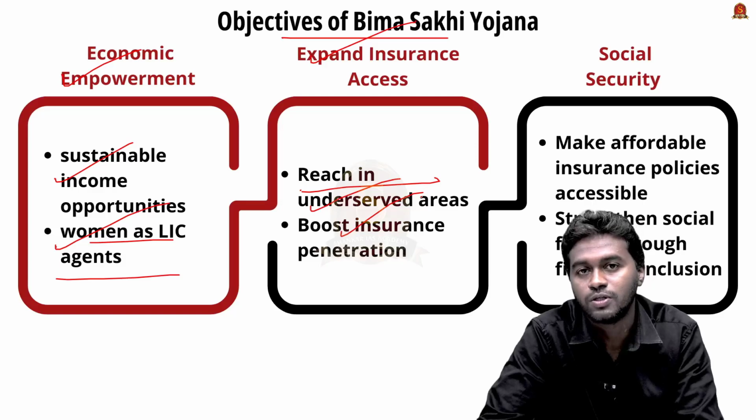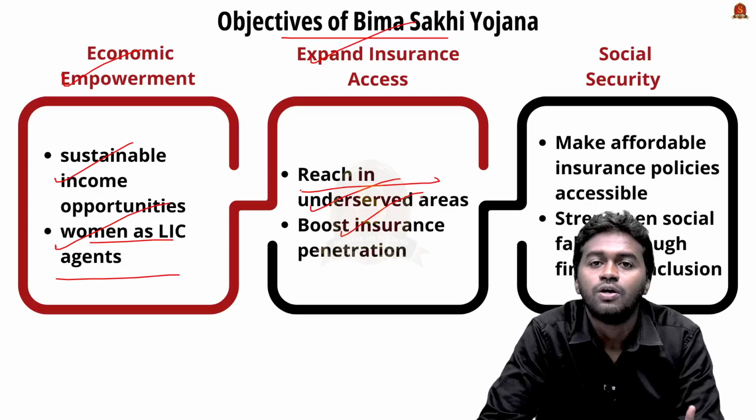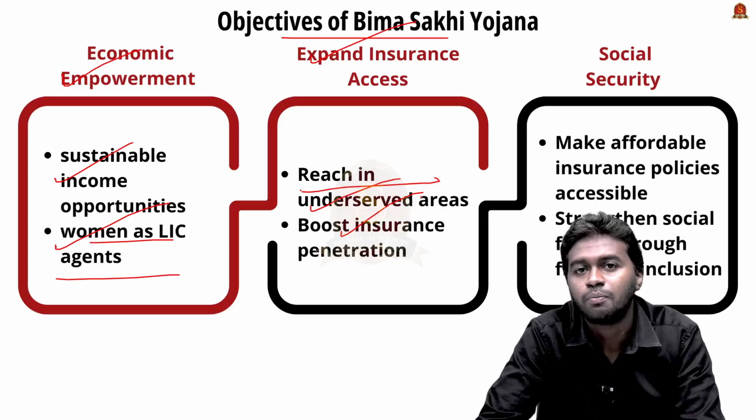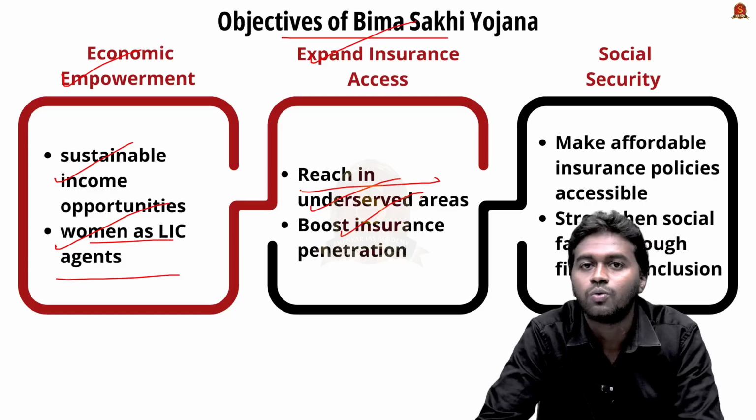Through the Bima Sakhi Yojana, the scheme is working to ensure that in every panchayat there will be one Bima Sakhi worker. So it is giving that much priority to insurance coverage in rural and semi-urban areas.